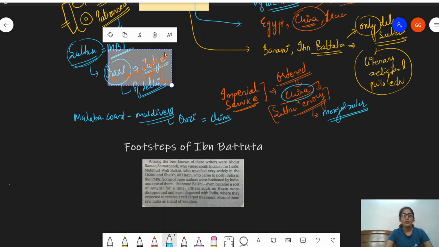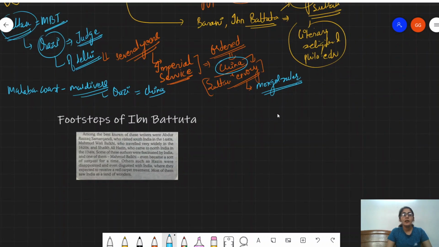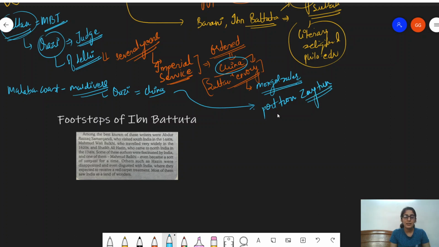Okay, so he went to the port town, which is Zaitun, which we today understand as Quanzhou. So he extensively traveled in China, but he did not stay there. He went as far as Beijing, but not beyond that. And after some period of time, he returned.